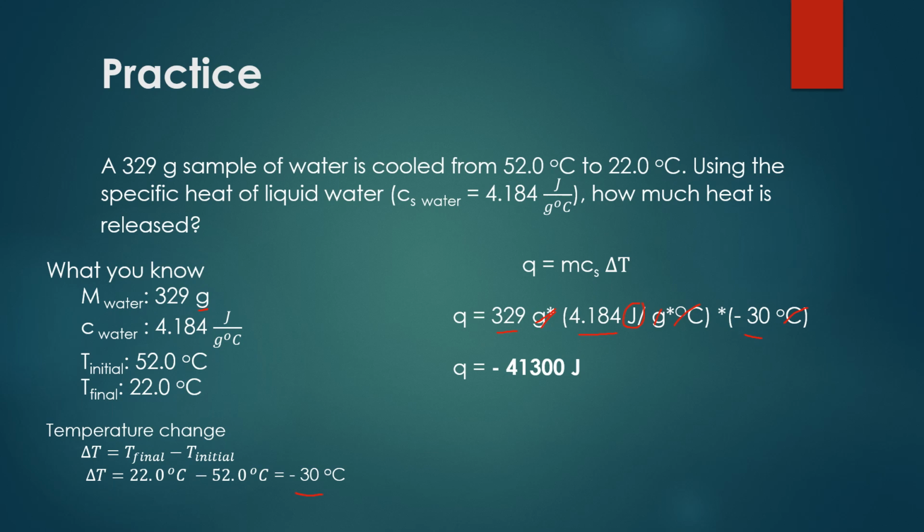Looking at the significant figures, it looks like we only want 3 significant figures in our final answer. So we get an answer of negative 41300 joules. Now looking at this value, I can tell a lot of things from it. First off, the fact that it's negative tells me it's an exothermic reaction.